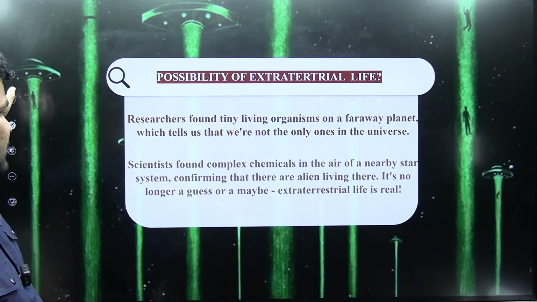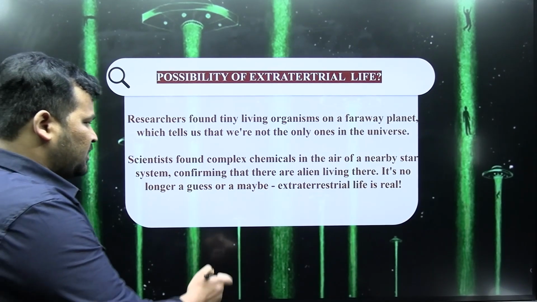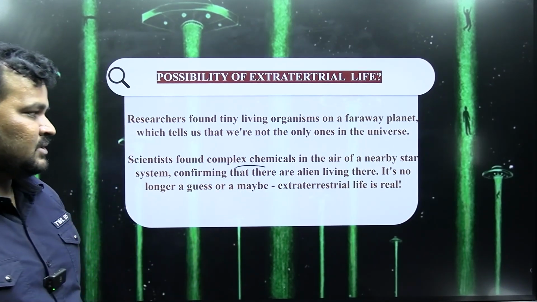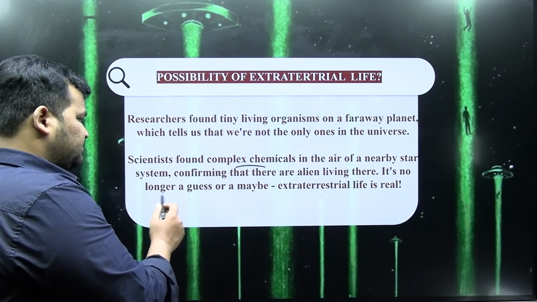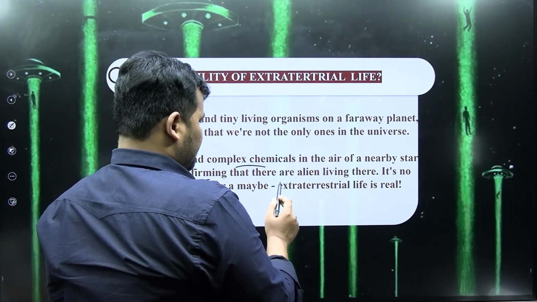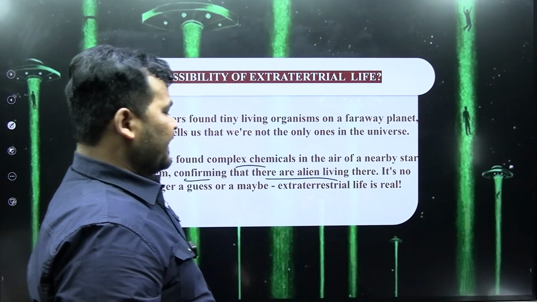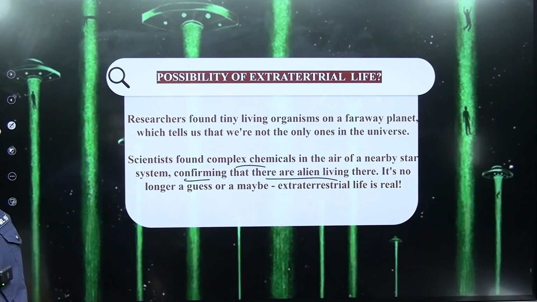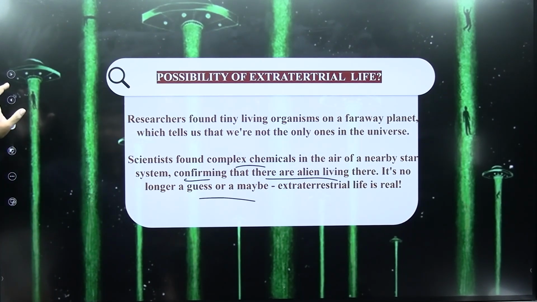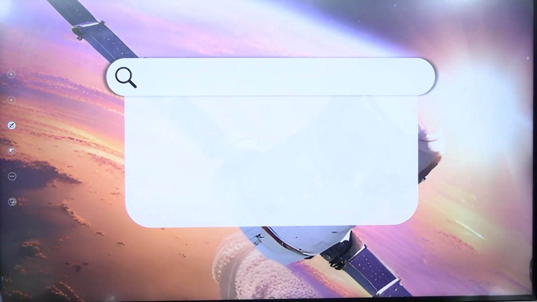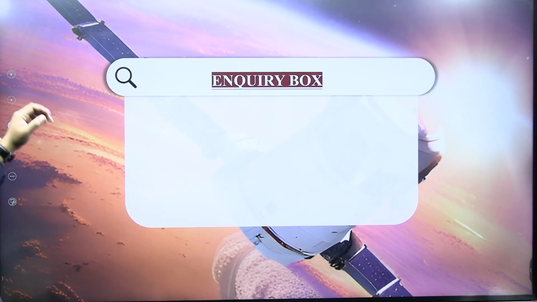Scientists found complex chemicals in the air of a nearby star system, confirming that there are aliens living there. It's no longer a guess or a maybe. Extraterrestrial life is real.